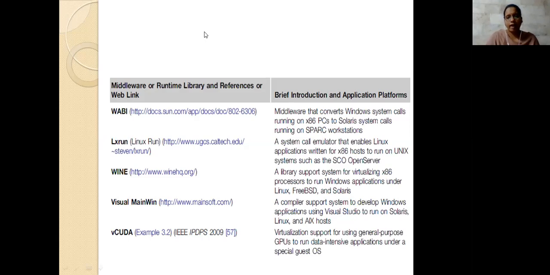So like that, without having multiple environments such as middleware or runtime libraries or references, we take these things to be run from your environment in another environment without installing all of it or without knowing the type of operating system being used. There is no need to install all these things.